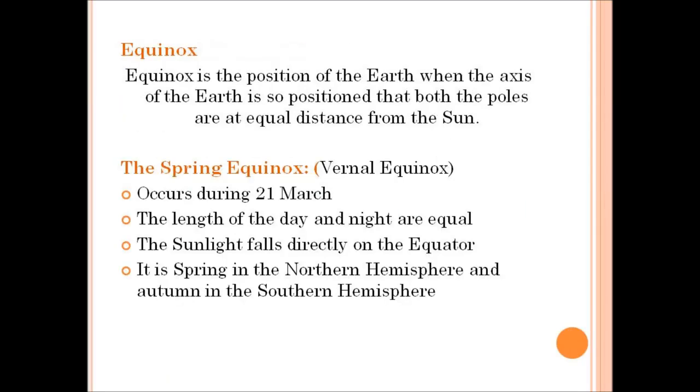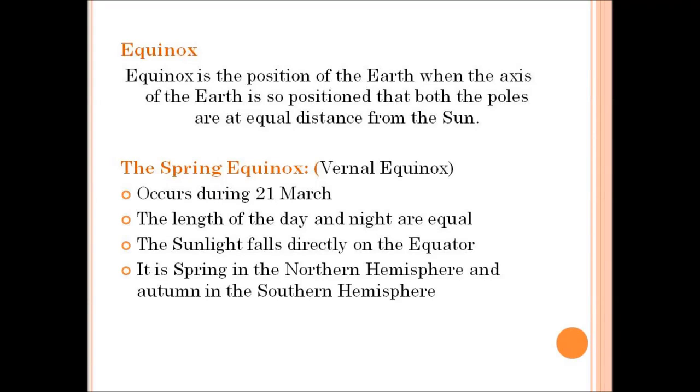Equinox. Equinox is the position of the earth when the axis of the earth is so positioned that both the poles are at equal distance from the sun. That is, on 21st March and September 23rd, direct rays of the sun fall on the equator.